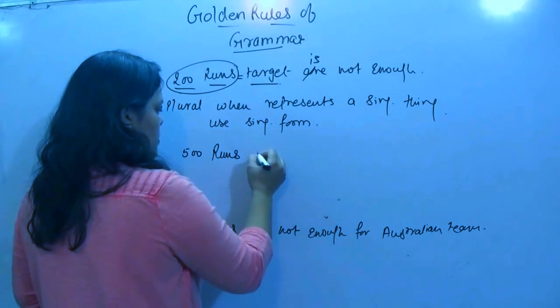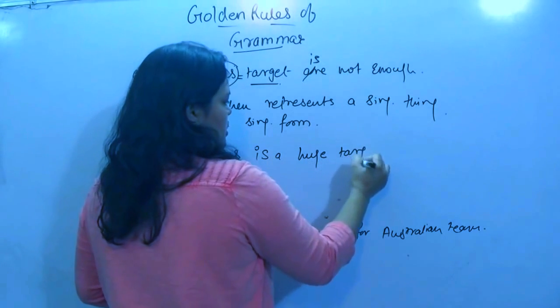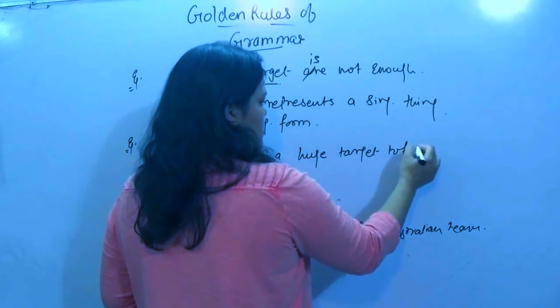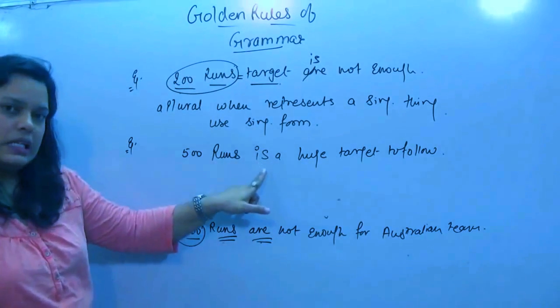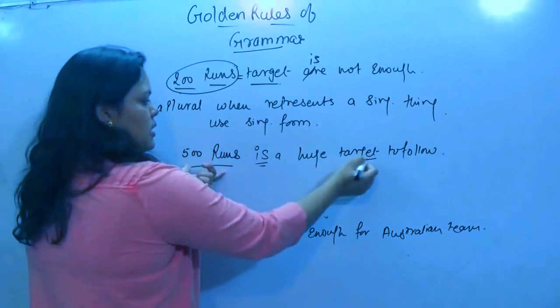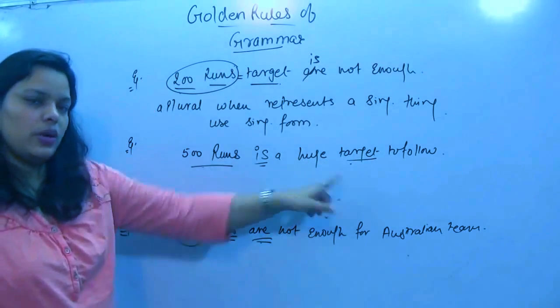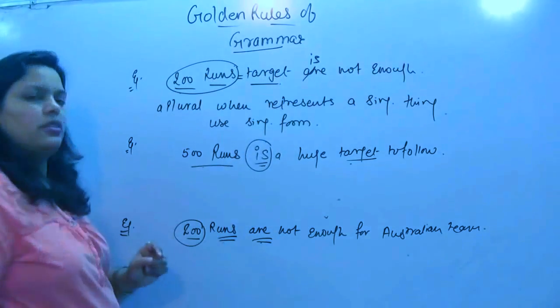500 runs is a huge target to follow. Now I am using "is" here because we are saying this 500 runs is a target. So it is equal to a single form, that is why it is considered to be single here. Fine.